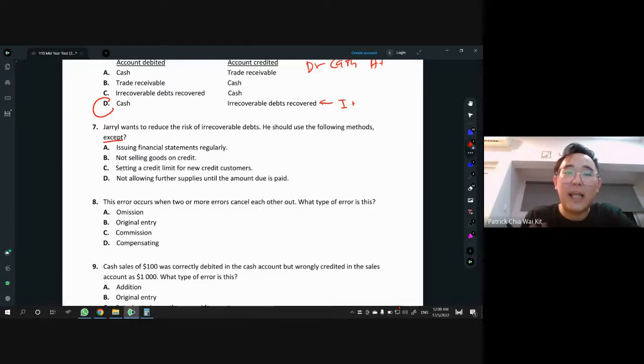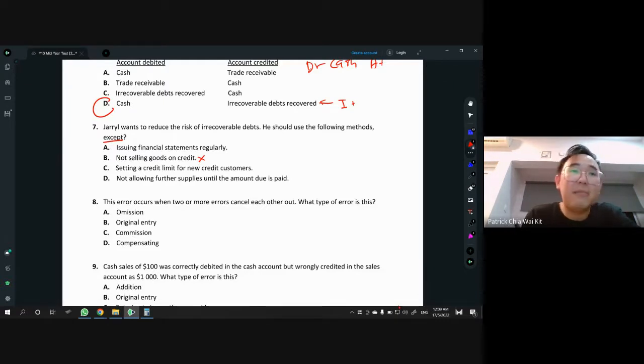You do not sell goods on credit. Then people won't owe you. Then you will not have this problem, right? So definitely B is not the answer because, again, they are looking for the exception. So B is out. Okay, C, setting a credit limit for new customers.